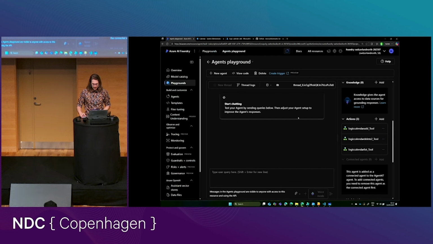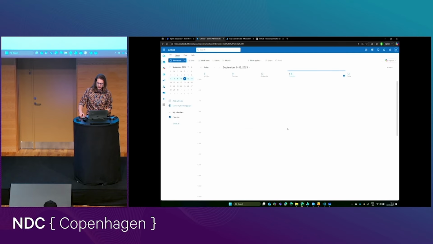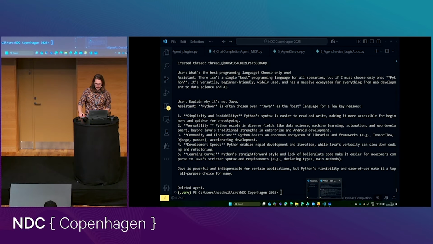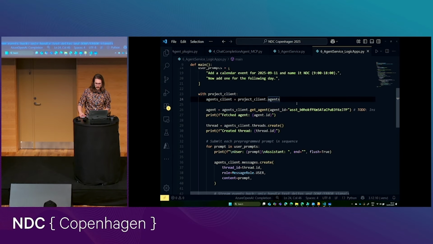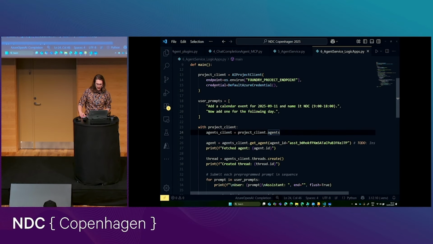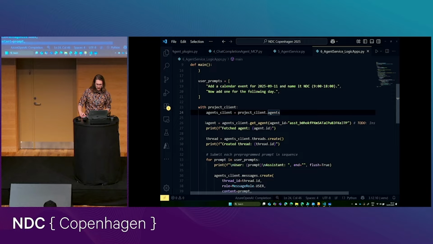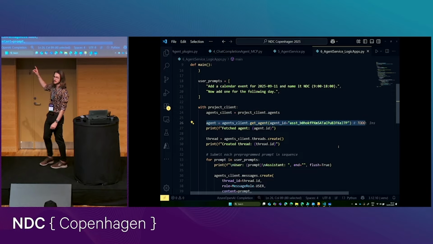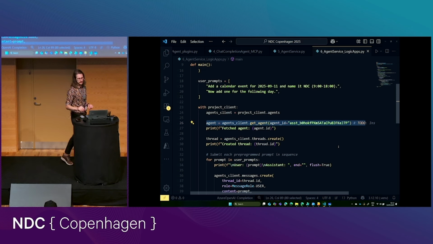And if I do that, I will get an agent that has access to, in this case, these three logic apps to manage my calendar. We can have a quick look. My calendar so far is completely blank this week. And if we now check out this sample here, I'm actually not creating an agent. Here I'm getting an agent. So I'm fetching an agent that I just opened there, that I showed you in the portal.